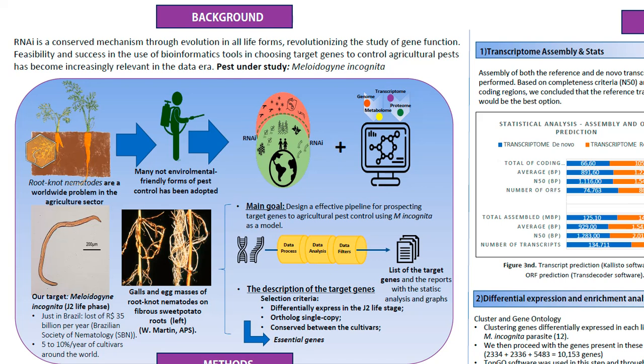For that, we need to have some gene selection criteria for being considered important for M. incognita to survive. It needs to be significantly expressed in the J2 life stage, which is when the formation of galls occurs. Single copy orthology, because that's how we avoid functional redundancy between genes, and we can have a phylogenetic validation of this and conservation between different cultivars of M. incognita. We believe that these features indicate that the gene is fundamental for this nematode.